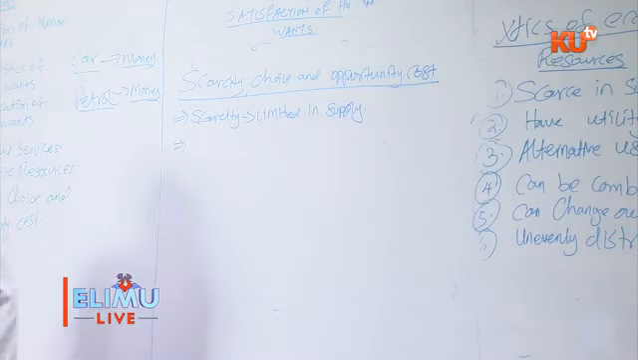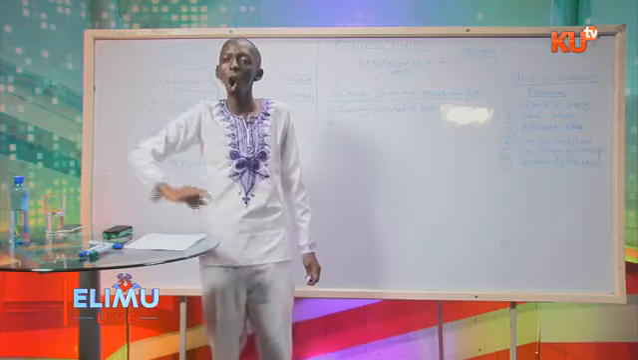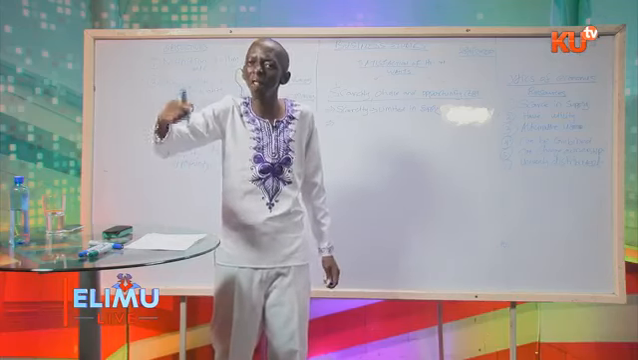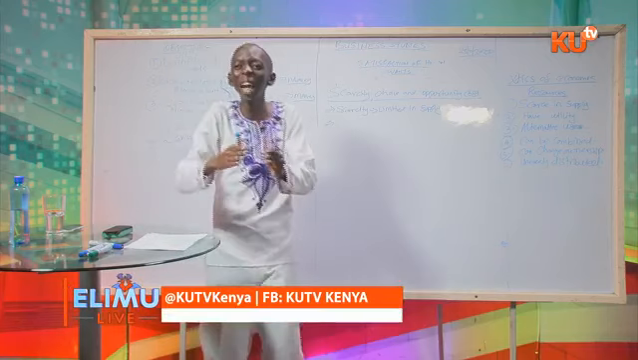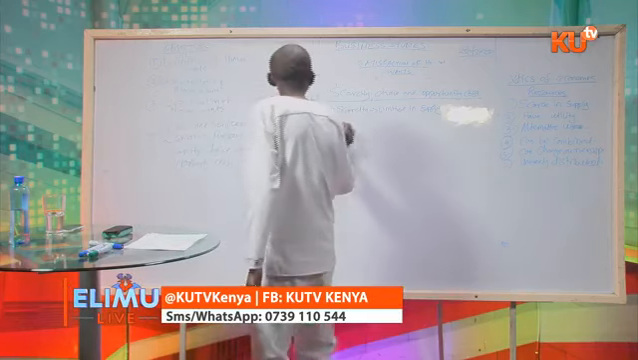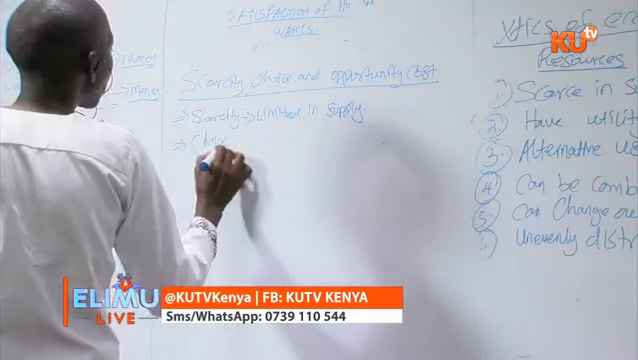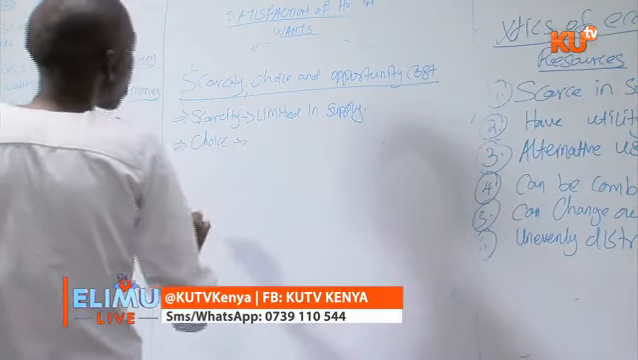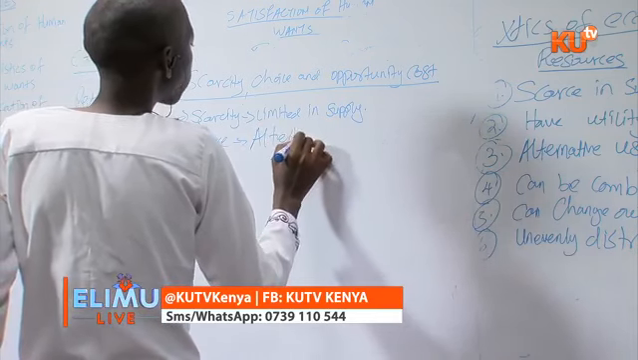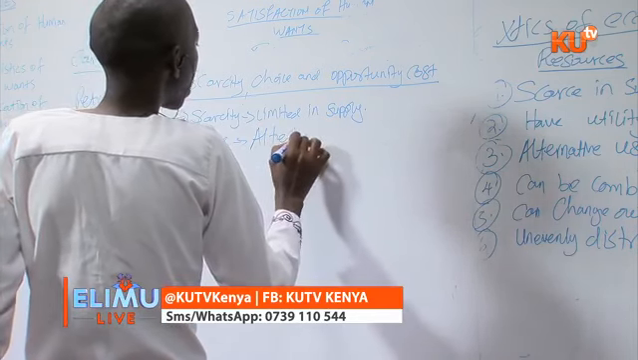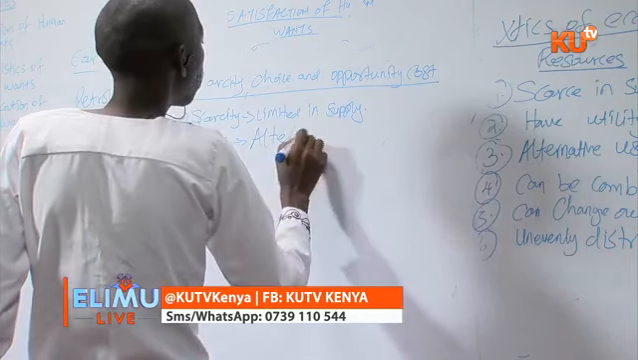Now, since the resources are limited in supply or they are not enough to satisfy all your wants, you must make a choice. I want us to see that relationship. You must make a choice. Choice is the alternative preferred.